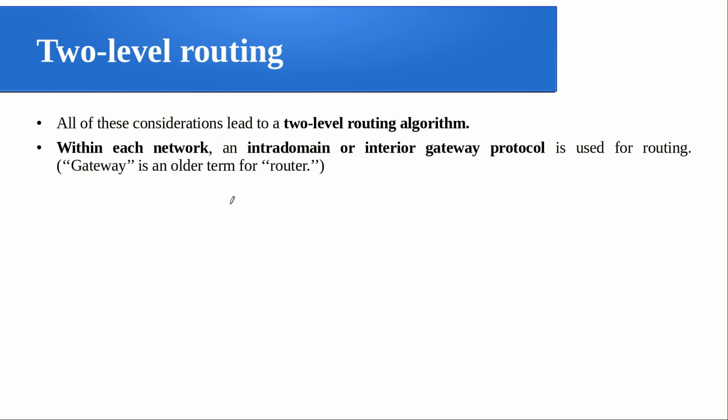So inside every network, when you view a particular network independent of others, the type of routing algorithm we are using is called inside, right? Intra, within. Domain or interior gateway. Gateway is the connecting device, or right now you can assume gateway as an alternative name for the router. So as an interior gateway routing protocol, that is used, right?